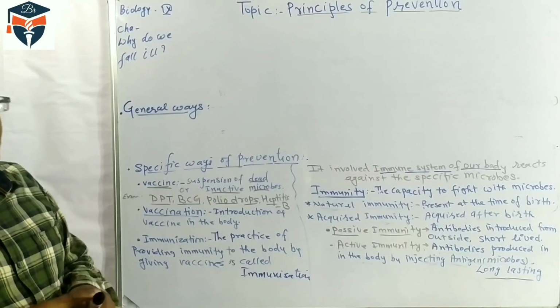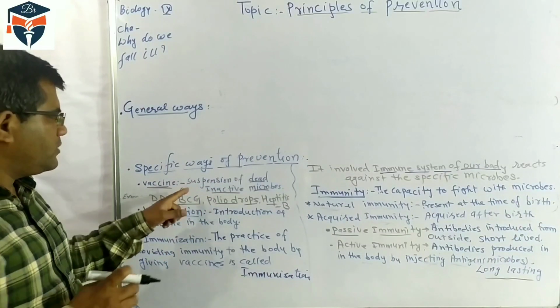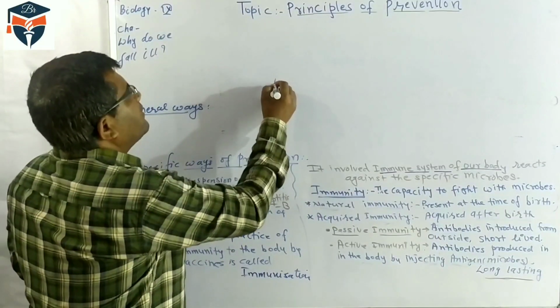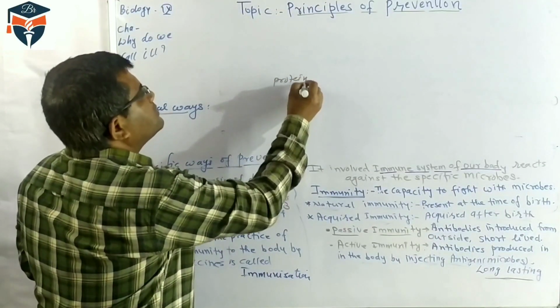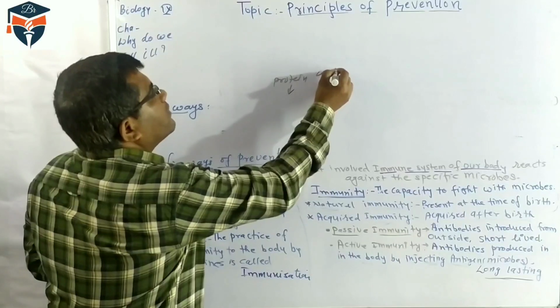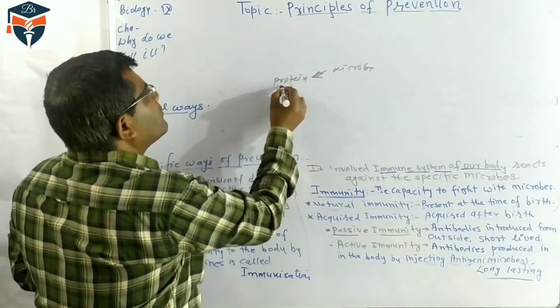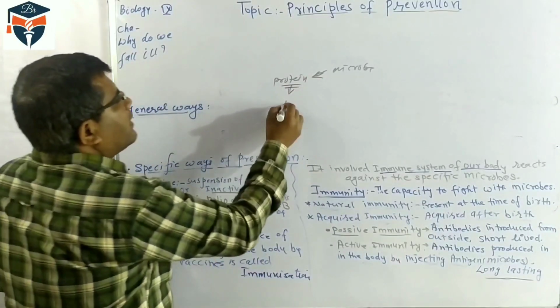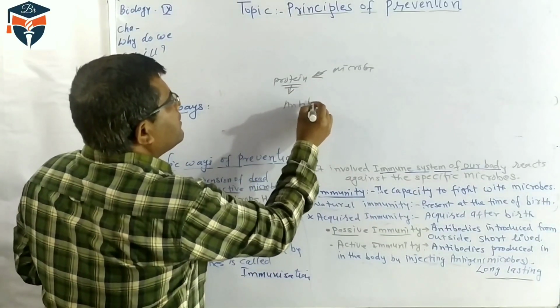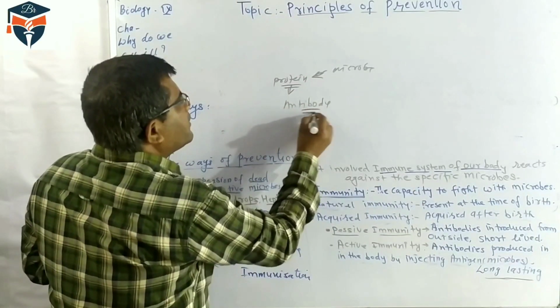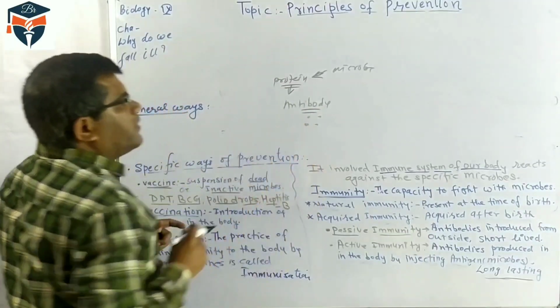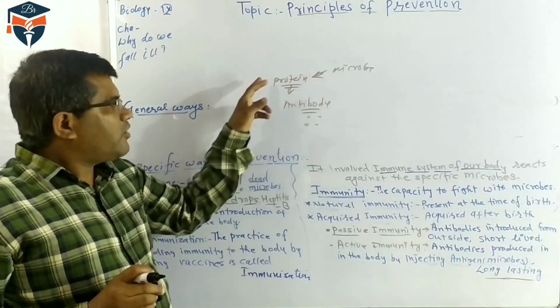Once the dead microbes are introduced in our body, one protein is synthesized in response to the microbes, and it is called the antibody. So the antibody is formed in our body. Now you can ask, will the microbes cause the disease?